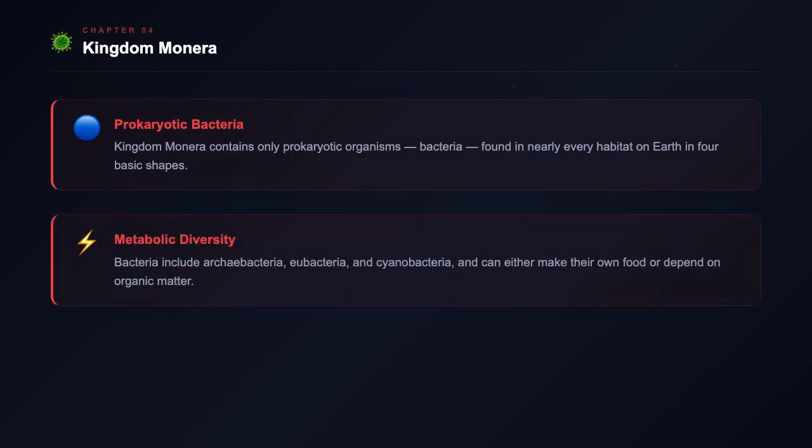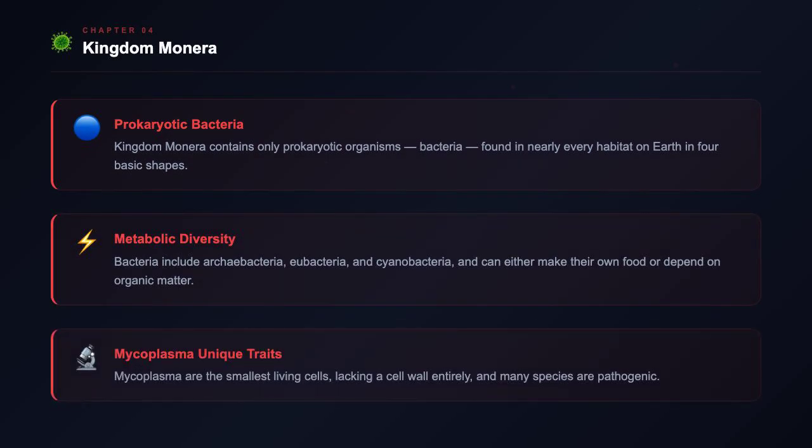Kingdom Monera contains only prokaryotic organisms, specifically bacteria. Bacteria are found in almost every habitat on Earth. They come in four basic shapes: spherical, rod-shaped, comma-shaped, and spiral. Bacteria show a wide range of metabolic diversity. Some make their own food, while others depend on organic matter from other sources.